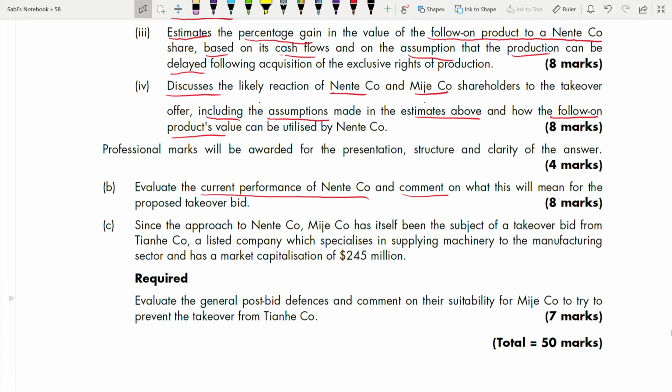C, since the approach to Nente Major has itself been the subject of a takeover bid from another company, a listed company which specializes in supplying machinery to the manufacturing sector and has a market capitalization of this much. What do you have to do? Evaluate the general post-bid defenses. Post-bid defenses, okay?